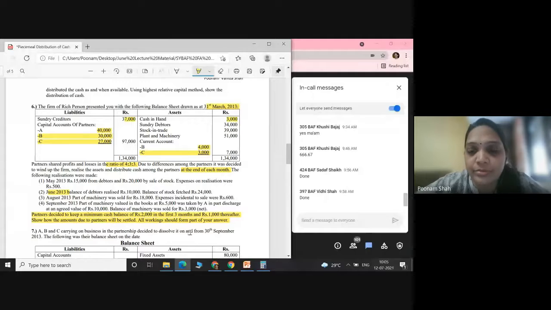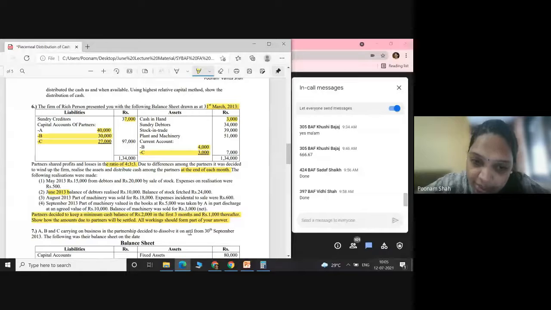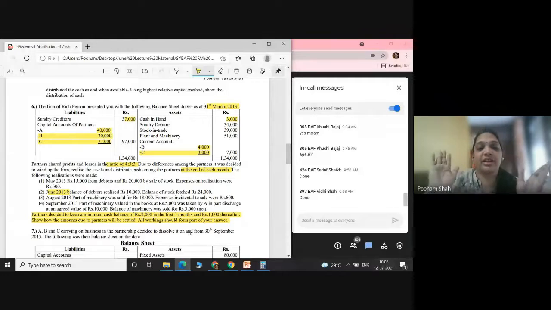What is your view? Deduct? Share it. Add 1000. Add 1000 to where? To cash, ma'am. Yes, and then distribute among partners. Correct, perfectly correct. Thank you very much.